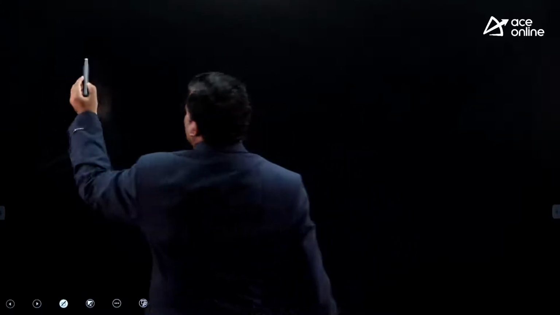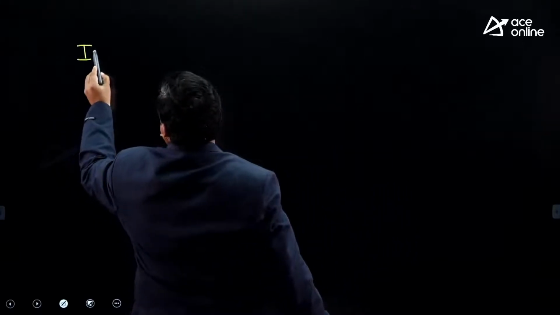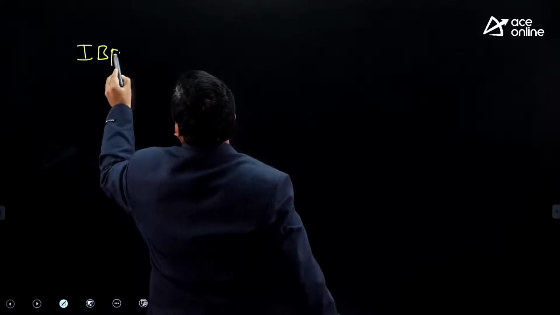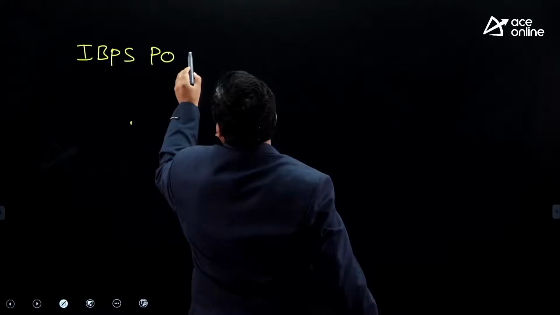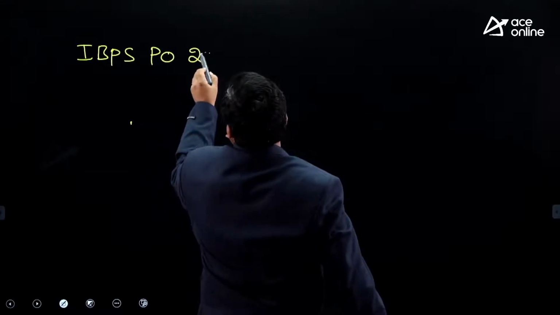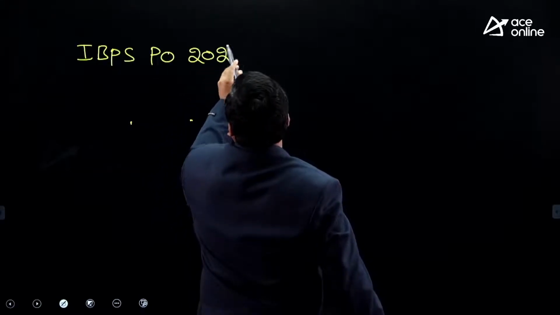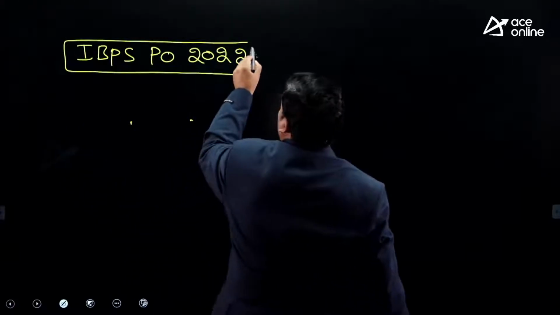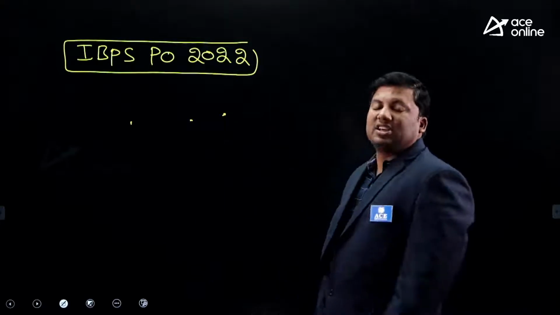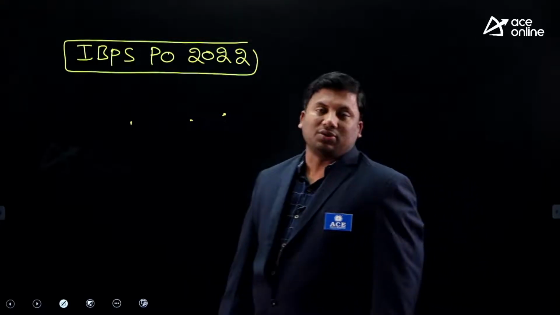As most of you know, especially the students who are preparing for bank examinations, the IBPS clerk notification came some weeks before, then again the IBPS PO notification came. So today in this session, we will discuss in detail the complete information related to IBPS PO 2022.